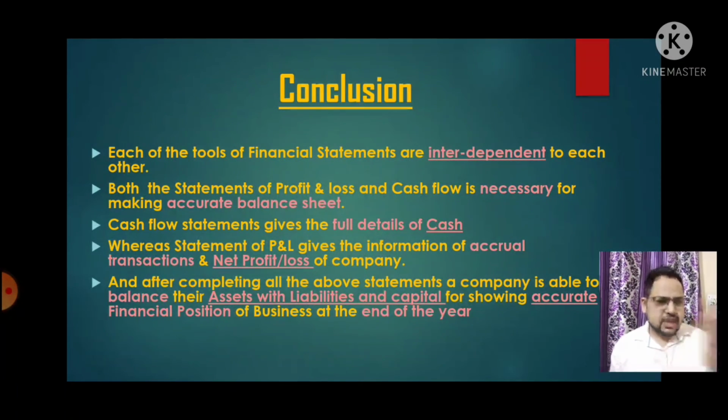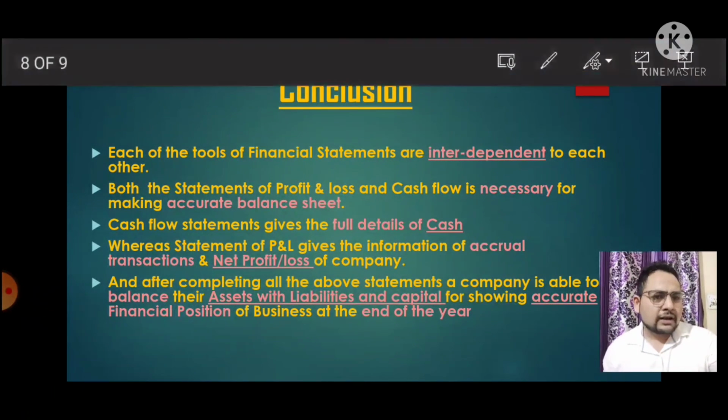Okay, so as the point is highlighted here, all the parts of financial management are interdependent. Why is it interdependent? As we see in the interrelation, the profit and loss will transfer to the liability side on the balance sheet. Same as the cash flow statement, cash is transferred to the asset side. So they are interconnected. You can also take an example of depreciation. Depreciation is in the profit and loss statement, and it will also reflect on the cash flow statement, and it will also reflect in the balance sheet. You know?